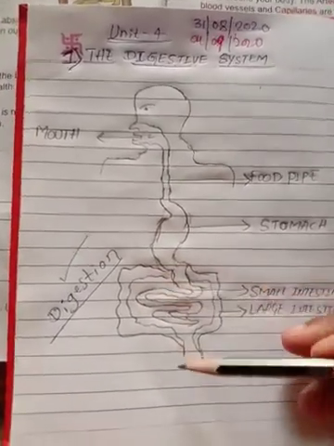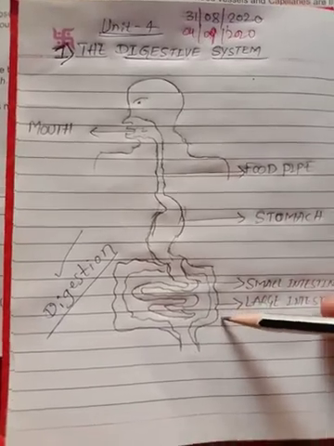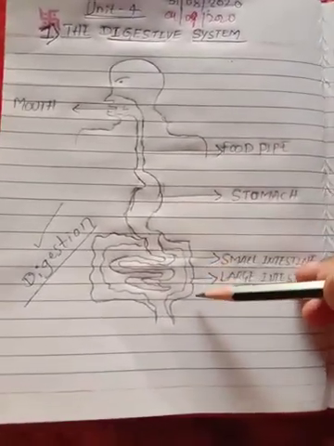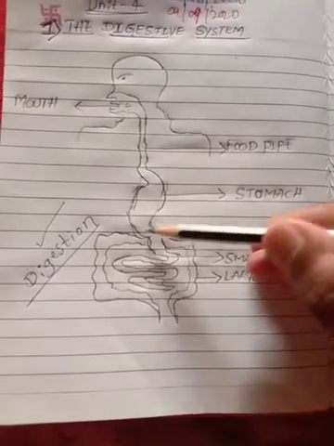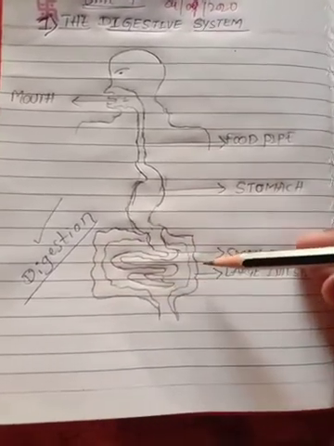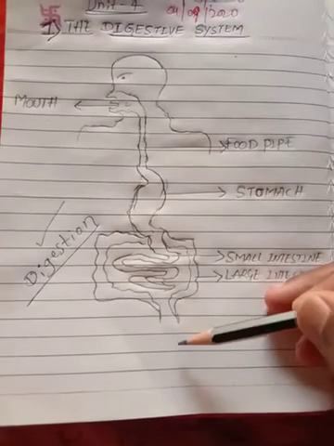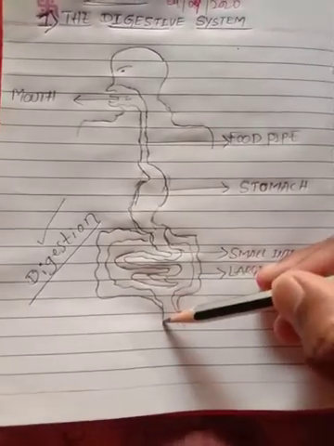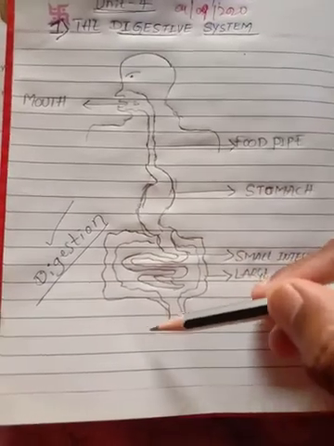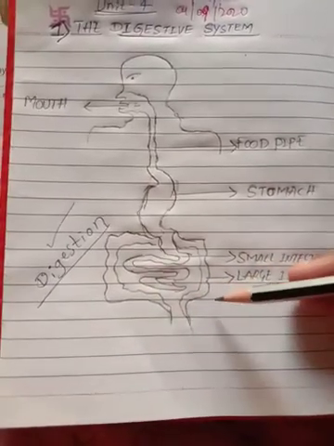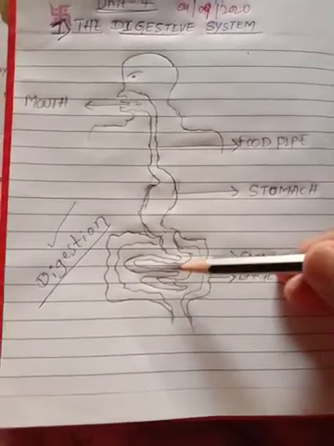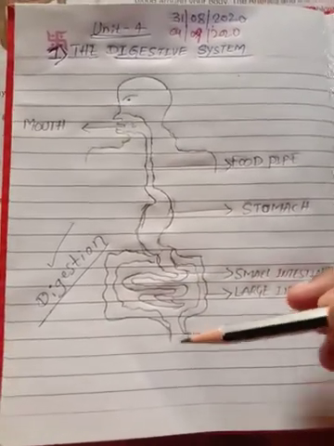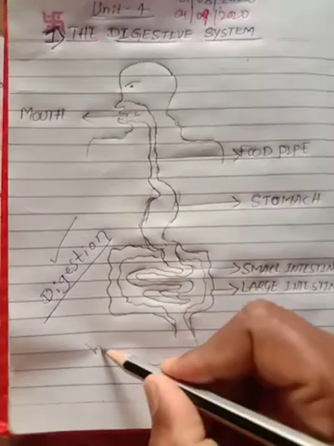Then what is the function of the large intestine? This is the large intestine. The walls of the large intestine absorb the water, and the undigested food leaves through the anus. This is the anus. So keep in your mind, the waste food should leave our body, otherwise it will harm our health. That's why we should develop regular toilet habits.